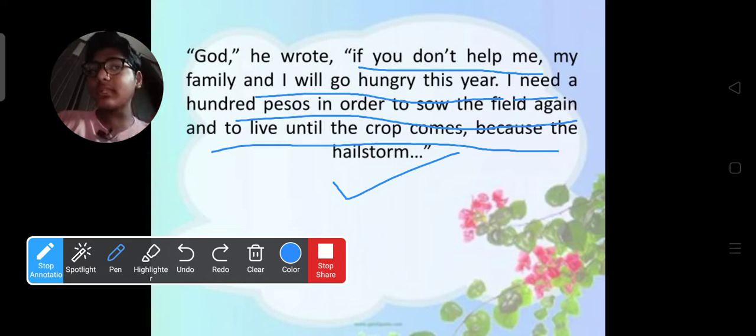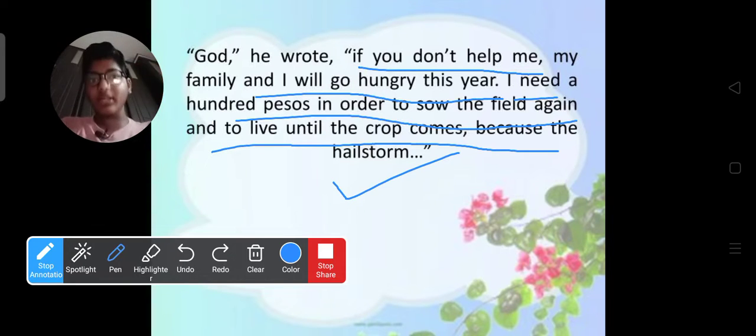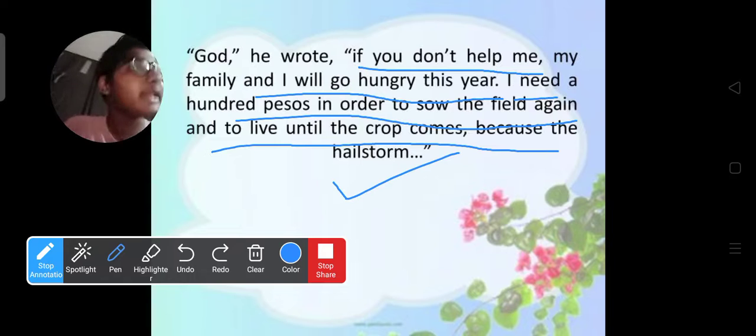He can't earn any money, because there was no crop and nothing. So he needs 100 pesos to sow the field again, to live until the next crop comes. He needs the 100 pesos to satisfy his hunger, because the hailstorm devastated his whole crop.